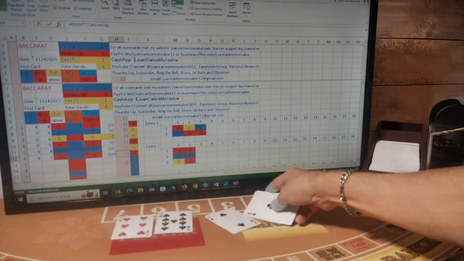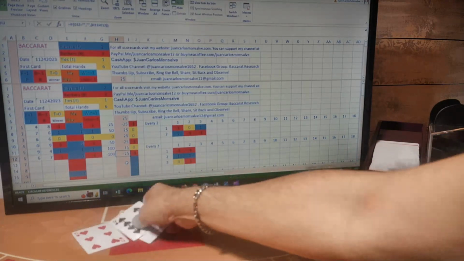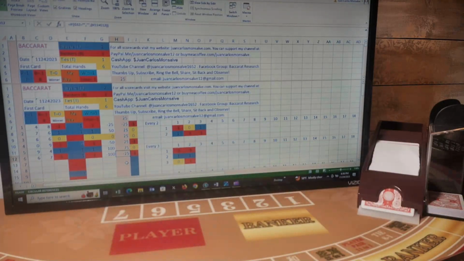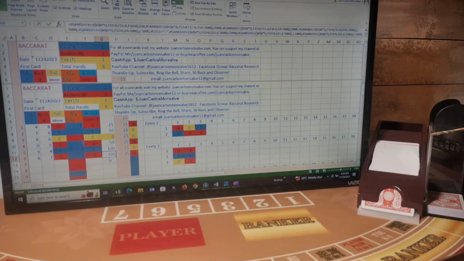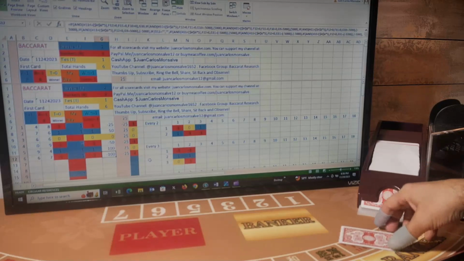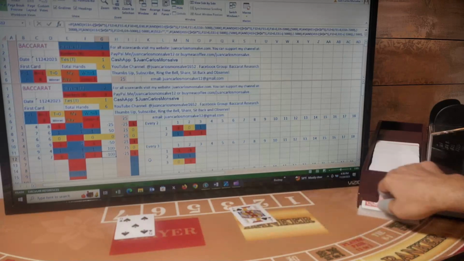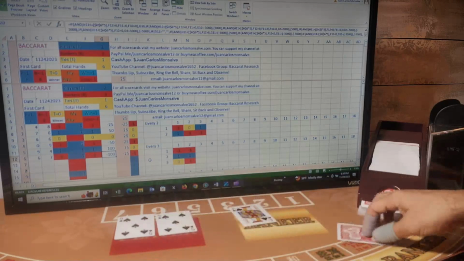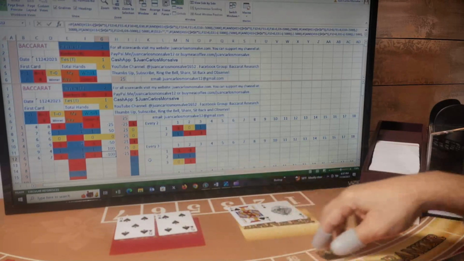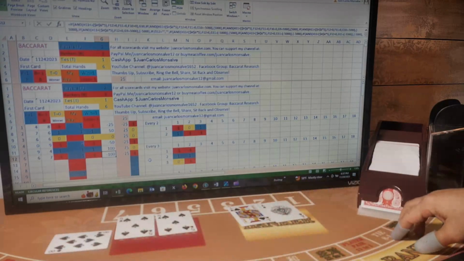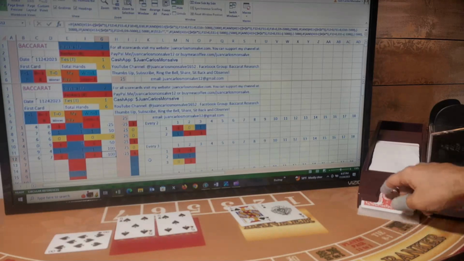My next two bets will be banker. I will bet banker. Next bet amount will be 200 because I lost this hand. I will double the bet, so it's gonna be $200 banker. First card for player, banker, player, banker. Player has a zero and gets a third card. The third card is an eight, so it's eight.